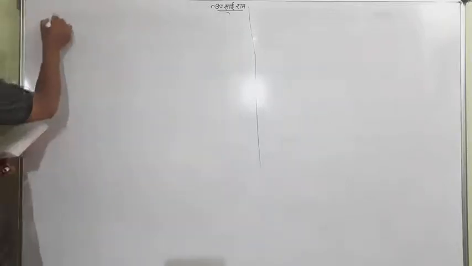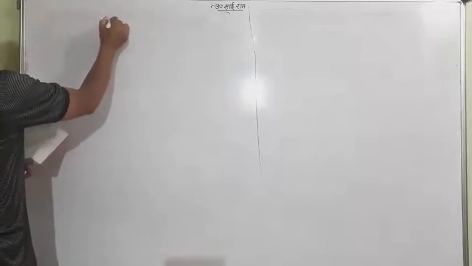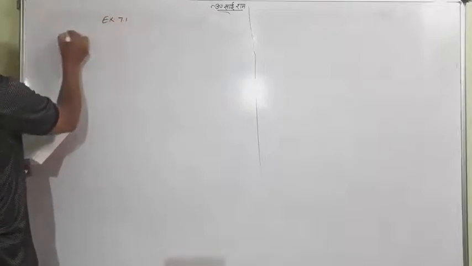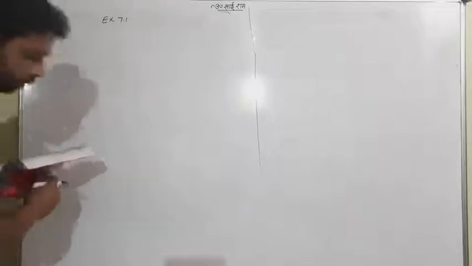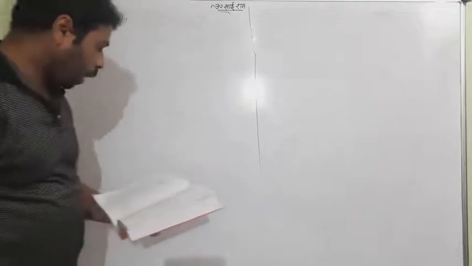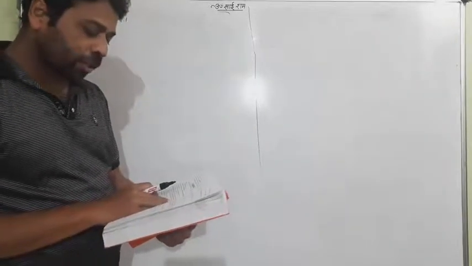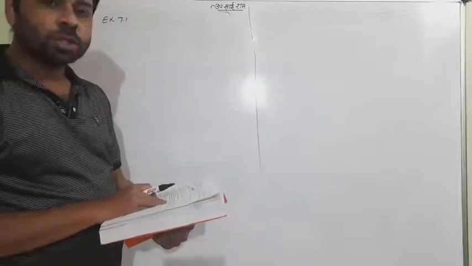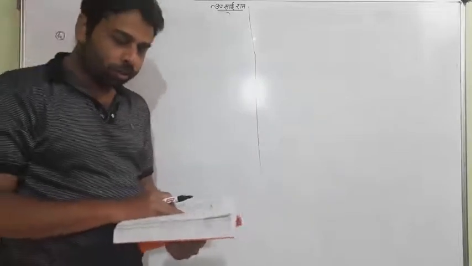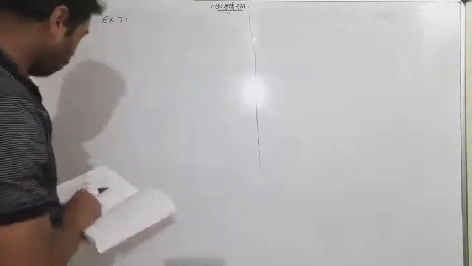This is question number 4 of exercise 7.1. The question says, how many 5-digit telephone numbers can be constructed using the digits 0 to 9 when all the numbers start with 67, when no digit appears more than once. Okay, what is the simple meaning?